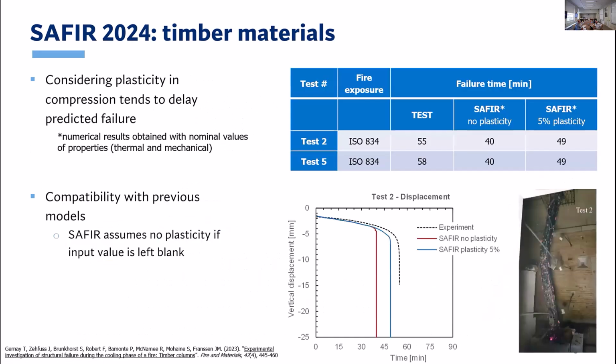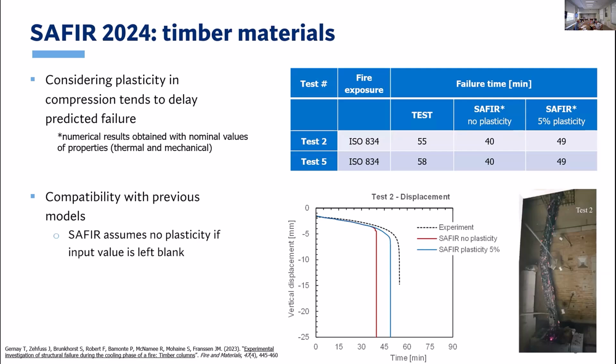And the next slide will show you only two examples on an ISO fire test made on the two laminated timber column, in fact repeated twice. And the test gave 55 and 58. If we model that test with fragile behavior, we get 40 minutes. I have to say that this result was obtained with nominal values of the strength and also for the thermal properties, where it's not easy to know what's the strength of the material of the column is.